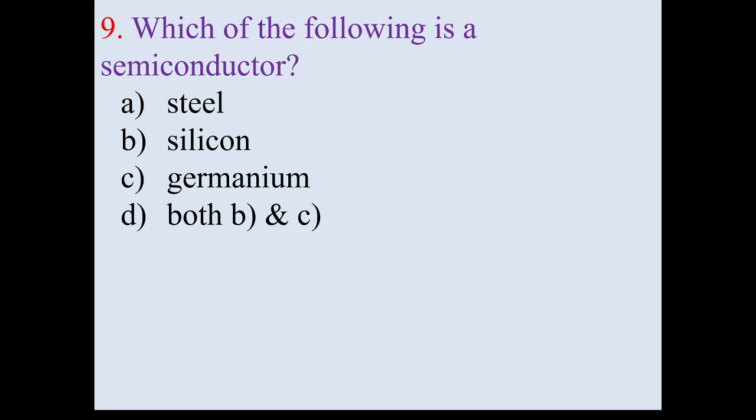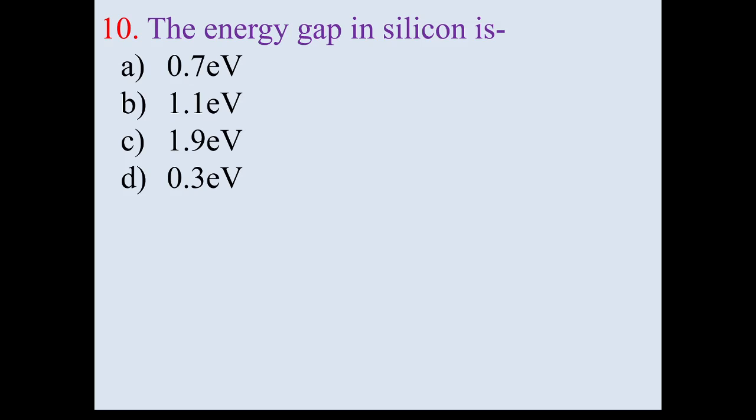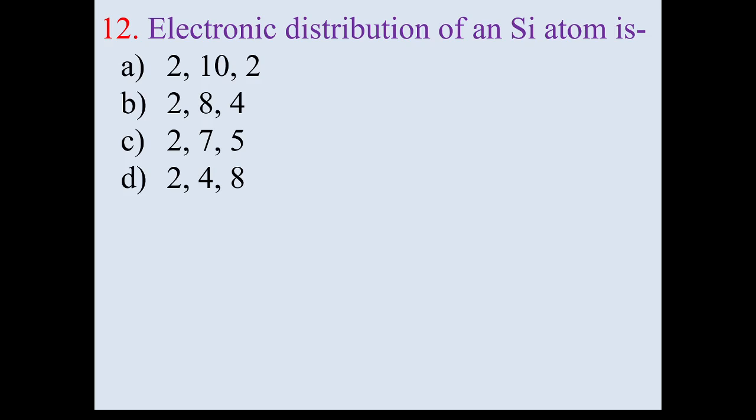Which of the following is a semiconductor? We know that silicon and germanium are semiconductors, so option D, both B and C, is correct. The energy gap in silicon is 1.1 electron volt. The energy gap in germanium is 0.7 electron volt. The electronic distribution of a silicon atom: silicon has atomic number 14 and it is a tetravalent element, that is 4 valence electrons. So its electron configuration is 2, 8, 4.